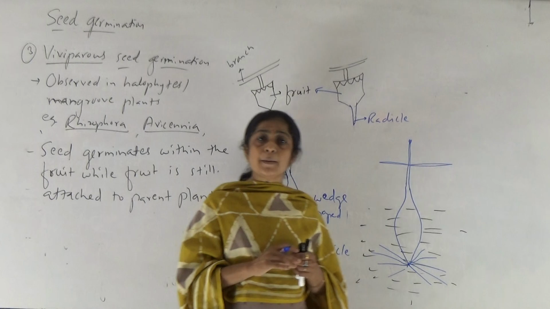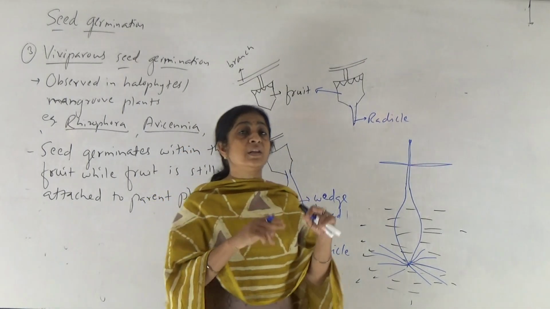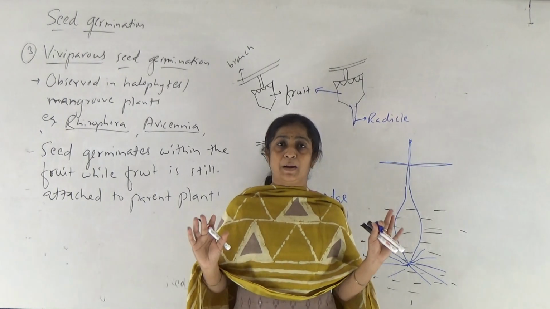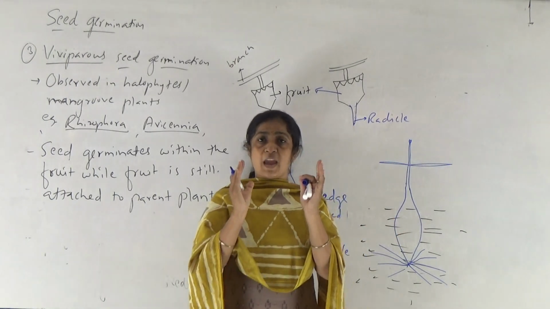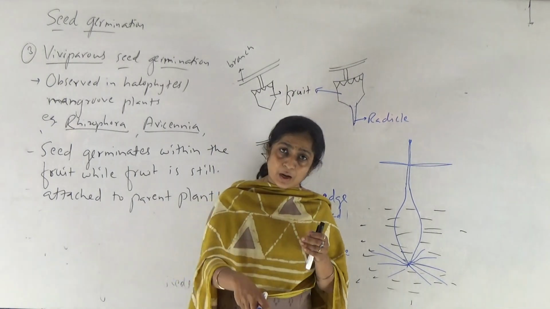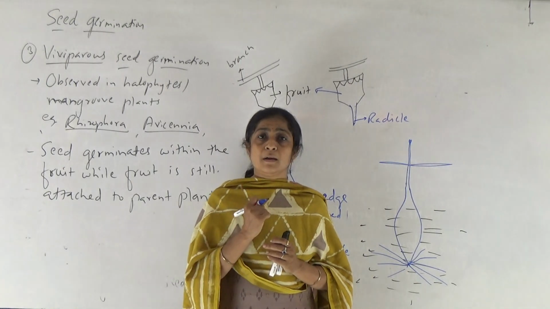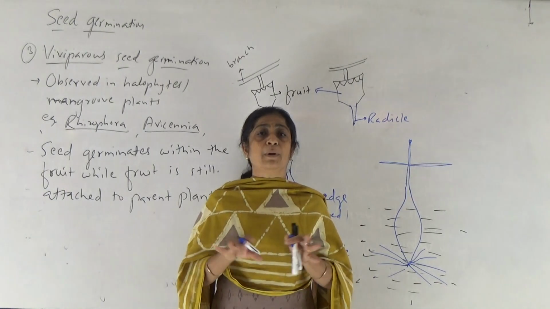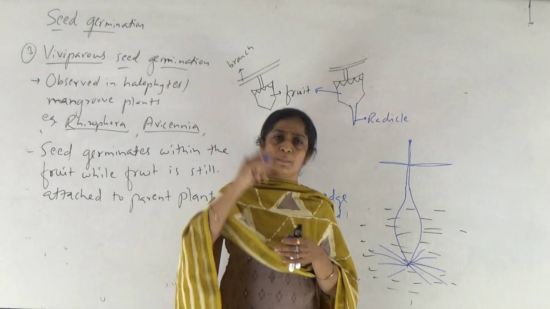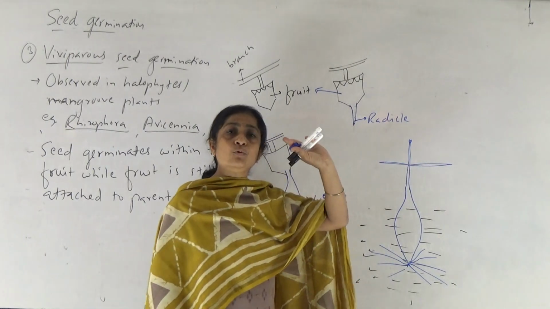So what is vivipary? It is the germination of seed inside the fruit while the fruit is still attached to the parent plant. When the structure becomes heavy and wedge shaped, then and only then it gets detached from the parent plant and falls on the ground. It may fall straight in the marshy soil and get fixed into the soil by producing lateral roots, and the upper plumule starts developing green colored leaves and develops into a new plant.